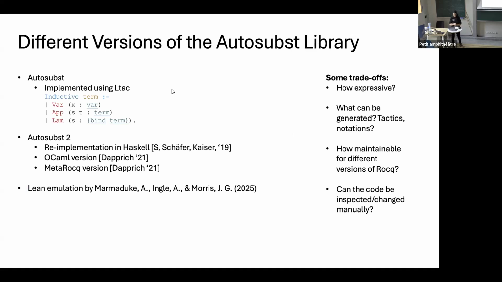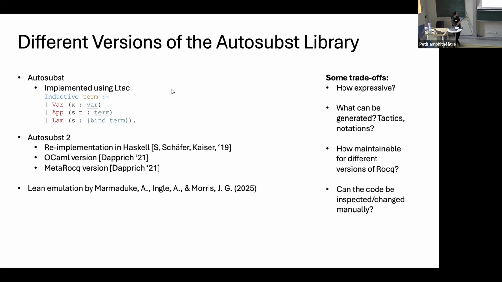Okay. I should say on the library side that there are different versions of the Autosubst library. The first one was implemented using Ltac, but quickly came to its boundaries because, for example, mutual inductive types weren't possible at the time, and it was difficult to find even something like several substitutions on one sort. From this it went to an approach that was more code-generation like, so there was an implementation in Haskell and then an OCaml version, which is the most up-to-date version.